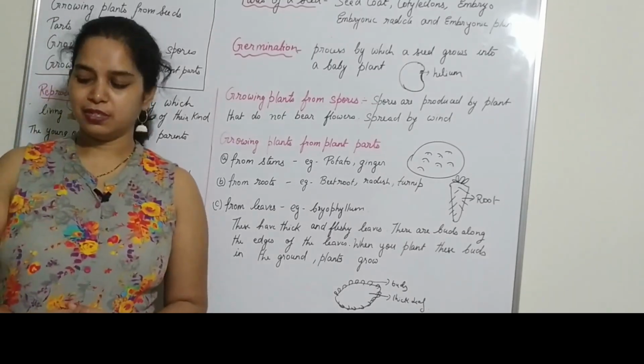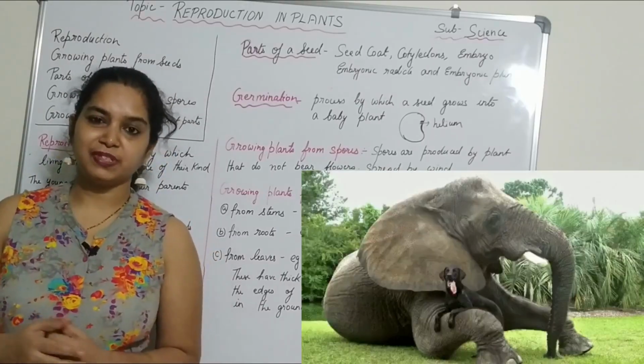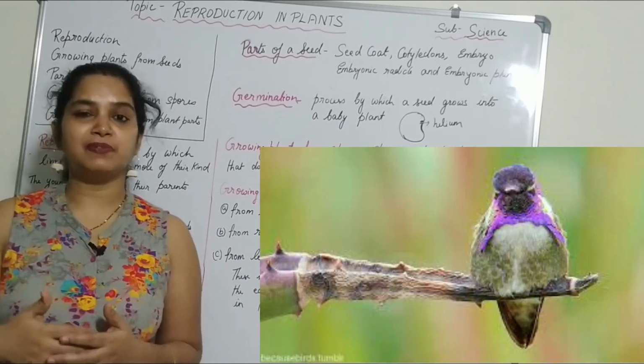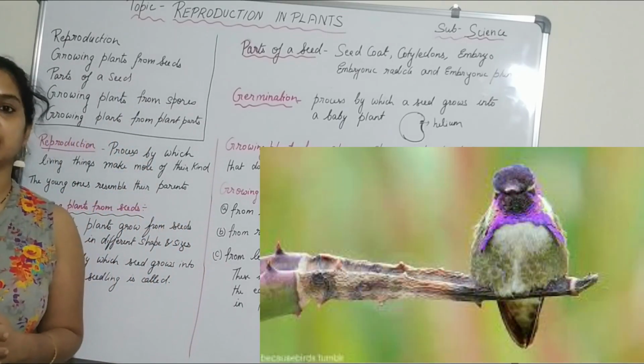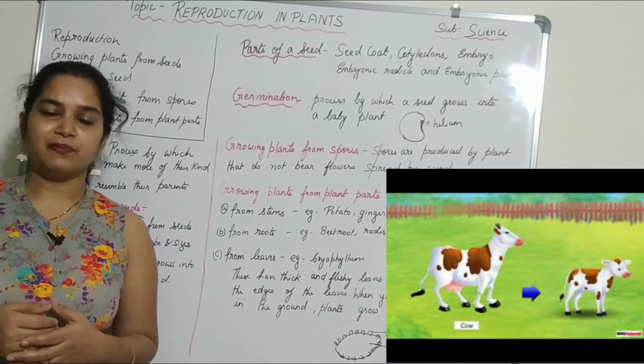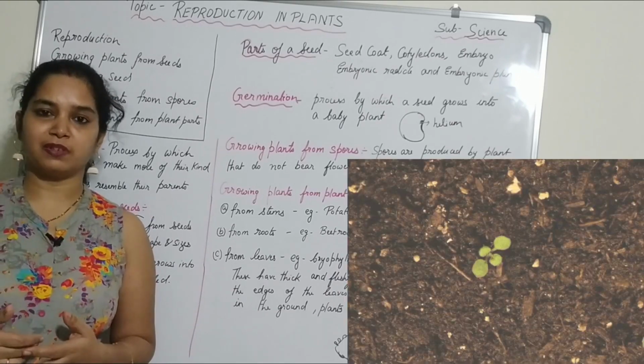Hello, my dear students. We see many things around us. Yes, we see the living things around us. What are the living things? What are the common features between the living things? The living things we see around us are all the animals, and we are also living things. We also see the plants, they are also living things.